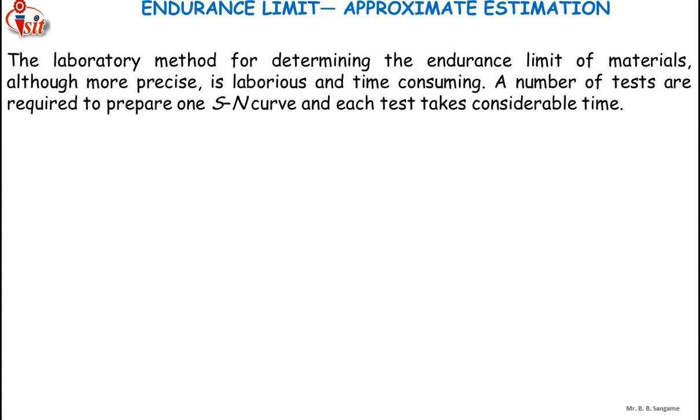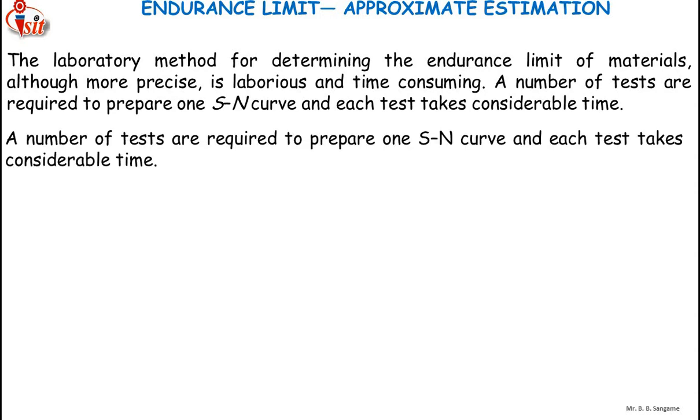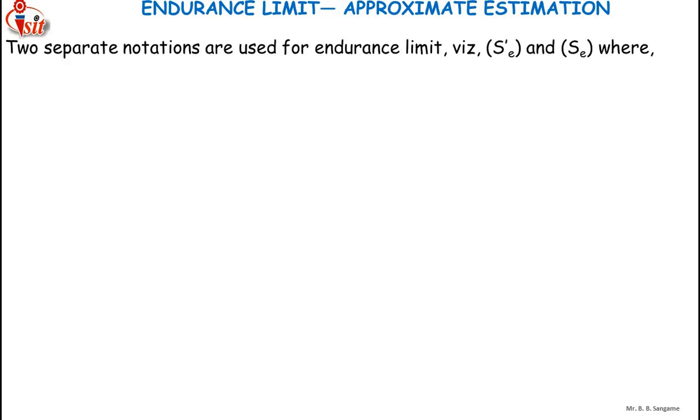So when laboratory data regarding the endurance limit of a material is not available, we can adopt the procedure I am going to discuss further. Here two separate notations are used for endurance limit. One is S'e and the second is Se.